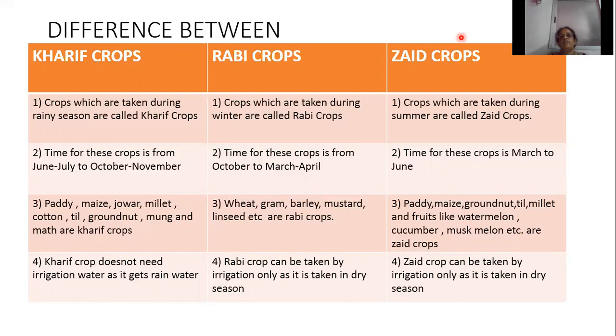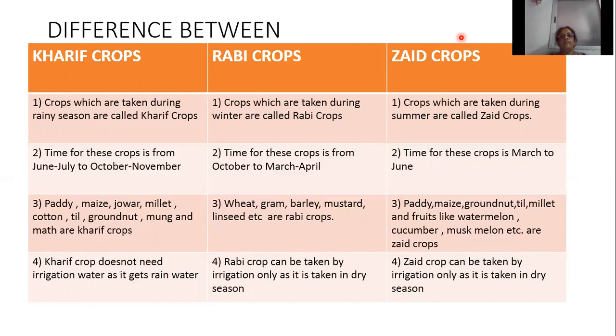Difference between kharif crops, rabi crops, and zaid crops. The first difference is that crops which are taken during rainy season are called kharif crops. Crops which are taken during winter season are called rabi crops. Crops which are taken during summer season are called zaid crops. Then the time for kharif crop is from June-July to October-November. Time for rabi crop is from October to March-April. Time for zaid crop is from March to June.